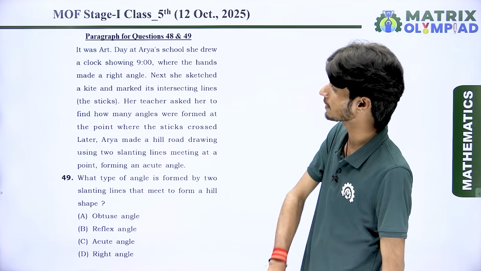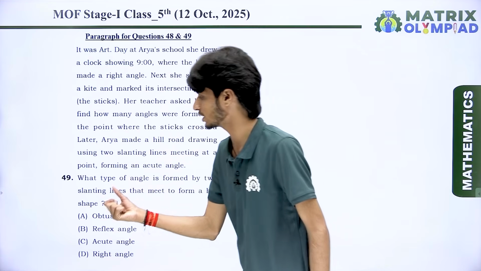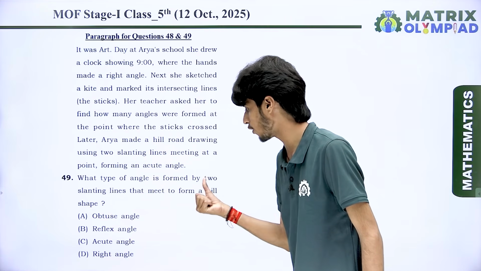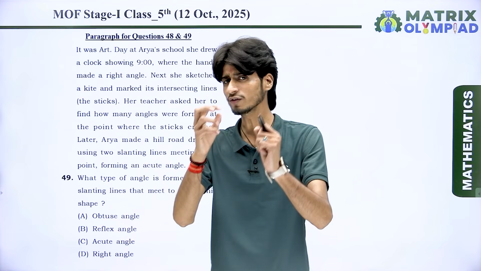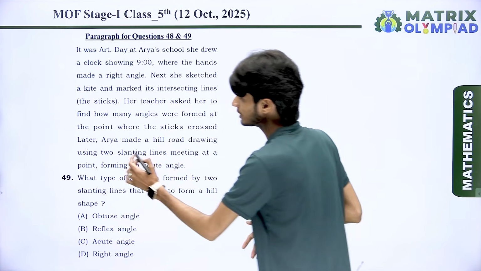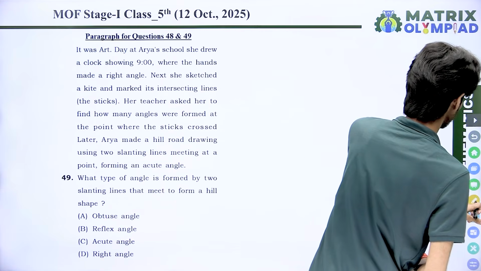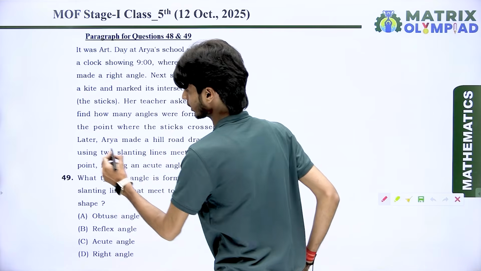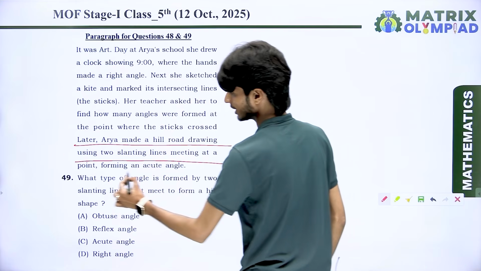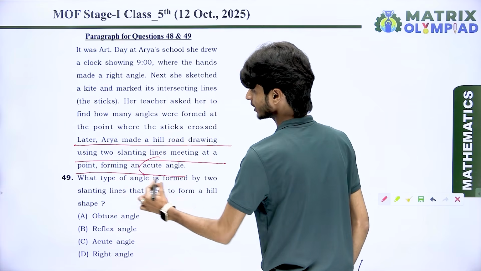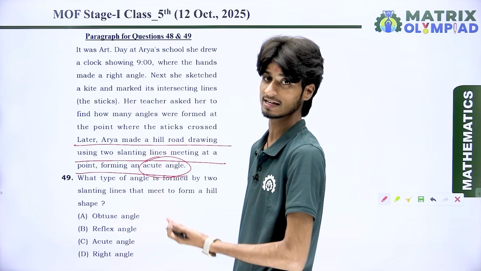This question is also dependent on the same paragraph. So look at the question. What type of angle is formed by two slanting lines that meet to form a hill shape? You know very well, in the ending part of the paragraph, we have the information about a hill road. Later, Arya made a hill road drawing using two slanting lines meeting at a point and forming an acute angle. You got your answer in the paragraph very easily.